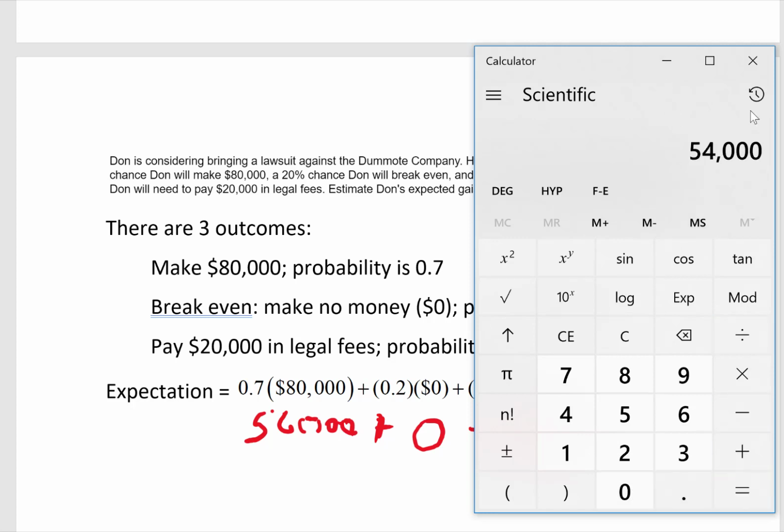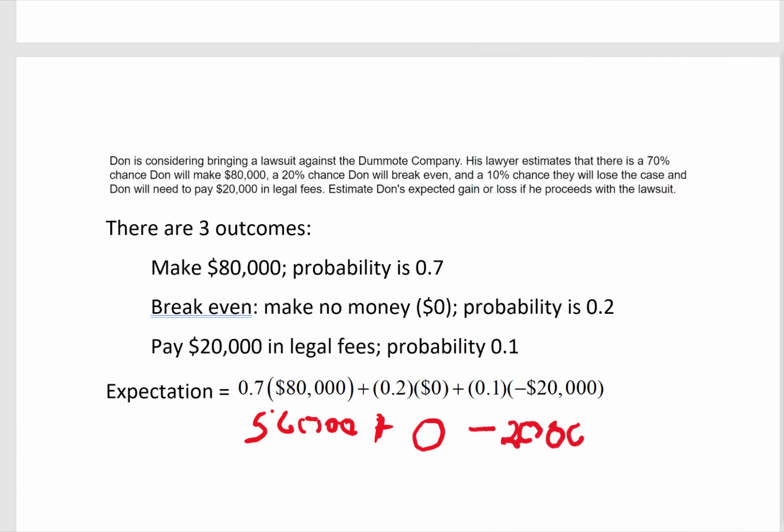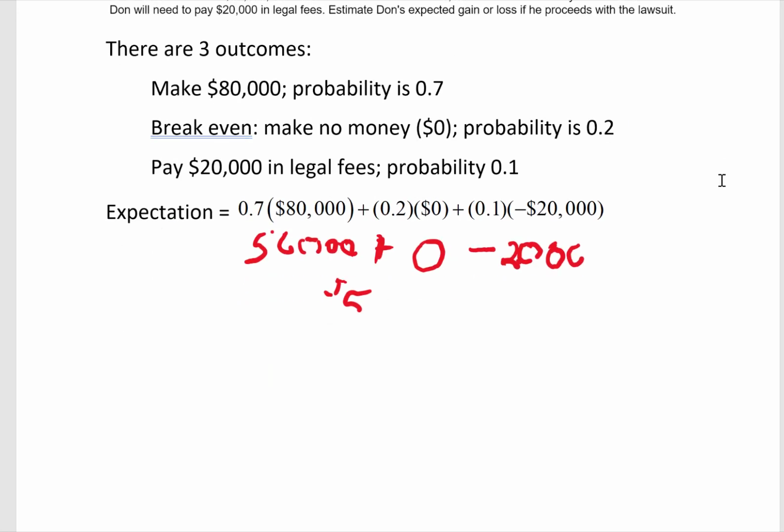And so Don's expectation in the long run is $54,000, and that is a gain. So it appears that it would be a good idea for him to proceed with his lawsuit, since that is a gain. So $54,000 gain.